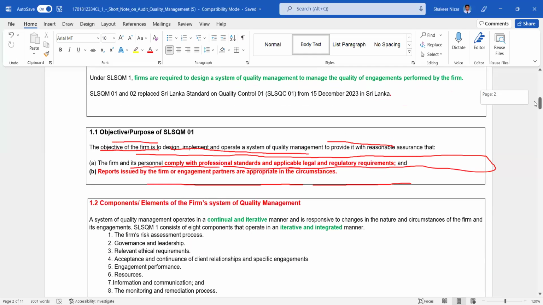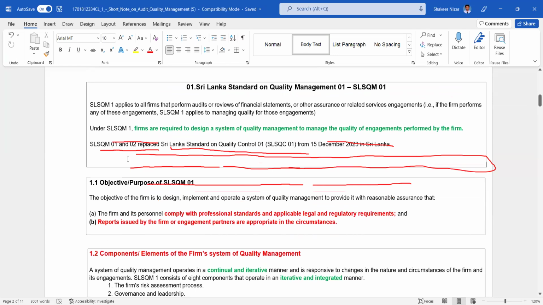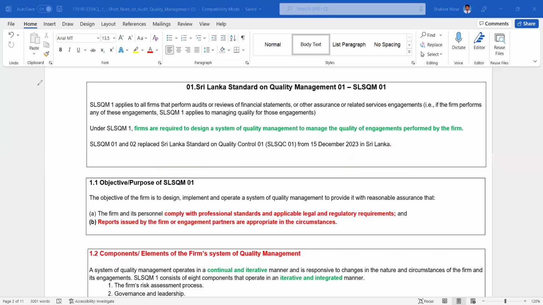So what is the purpose of SLSQM 1? The objective of the firm is to design, implement and operate a system of quality management to provide it with reasonable assurance of two objectives.